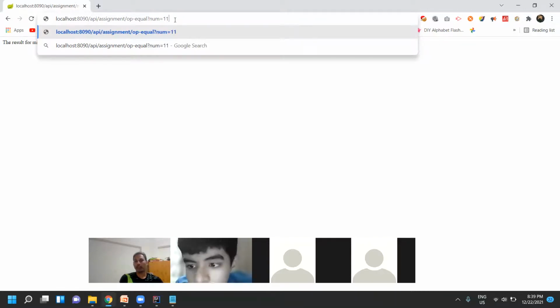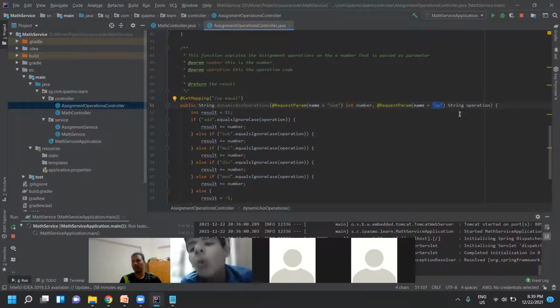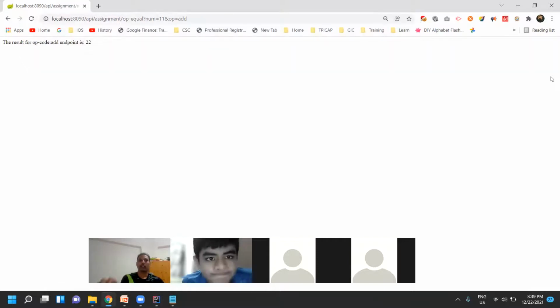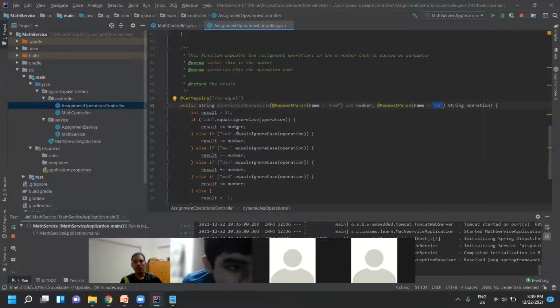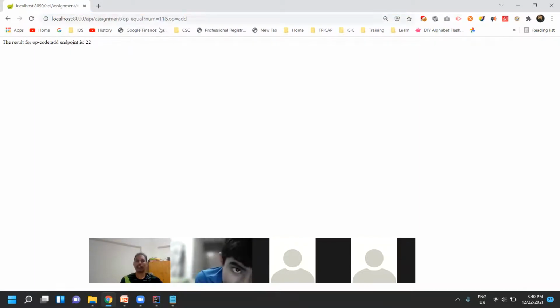And how to append another query parameter? Ampersand. If you have another query parameter, you should always use ampersand in the URL. OP is nothing but whatever you have specified within the name, so that comes as OP. And for this OP, you can just mention the value as add. So now you see, the initial value I gave was 11, so 11 added to 11 is 22, right?